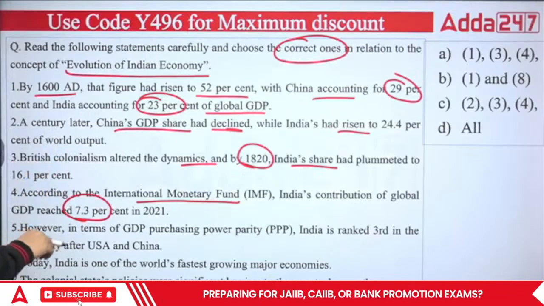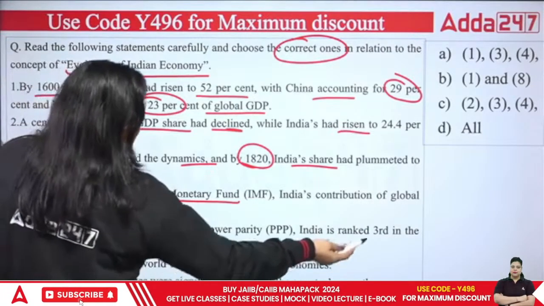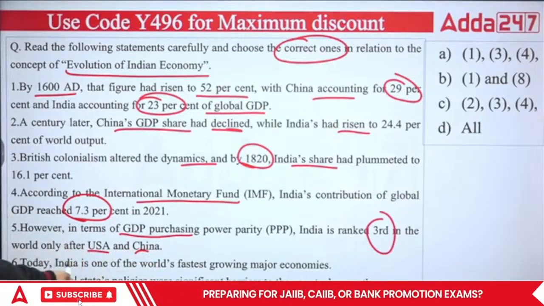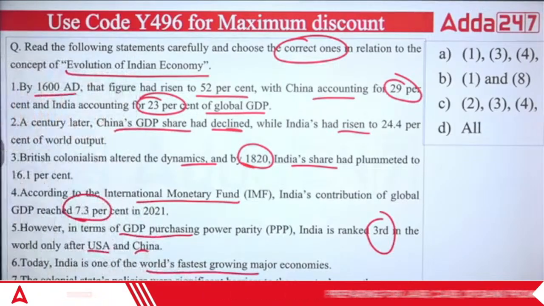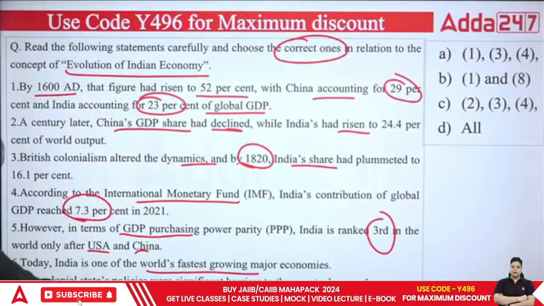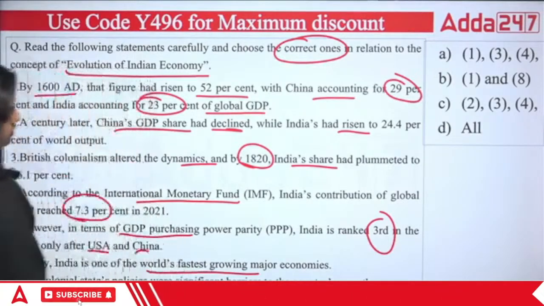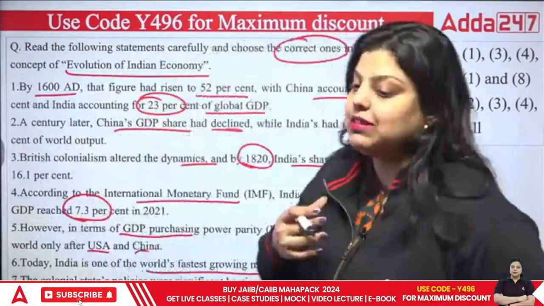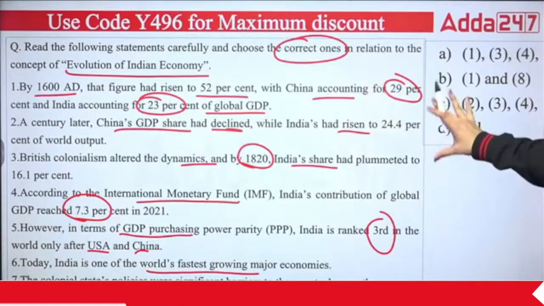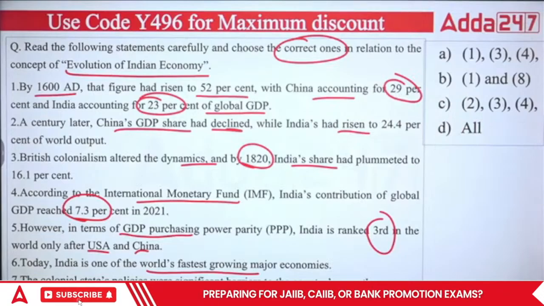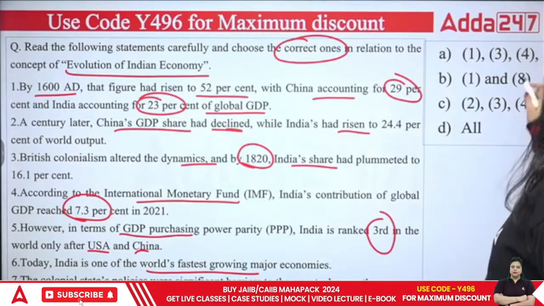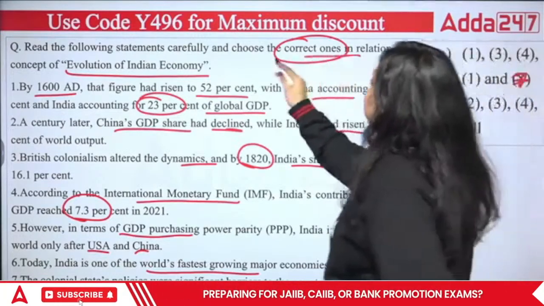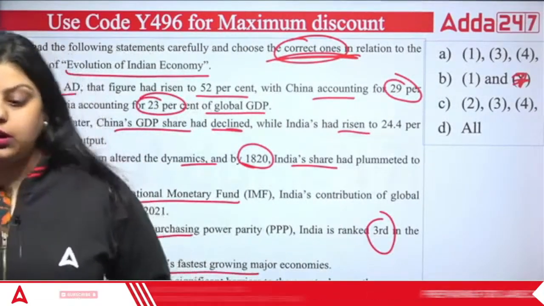Fifth, however, in terms of GDP purchasing power parity, India ranked 3rd in the world after USA and China. Next is saying, today India is one of the world's fastest growing major economies. Seventh is saying, the colonial state's policies were a significant barrier to the country's growth. Now you have to answer that when Indian economy was evolving, which of the following things are correct about that duration? A, B, C or D? 1, 3, 4; 1 and 7; then 2, 3, 4; and all of the above. You have to find out the correct statement about the situation of Indian economy at the time of evolution.